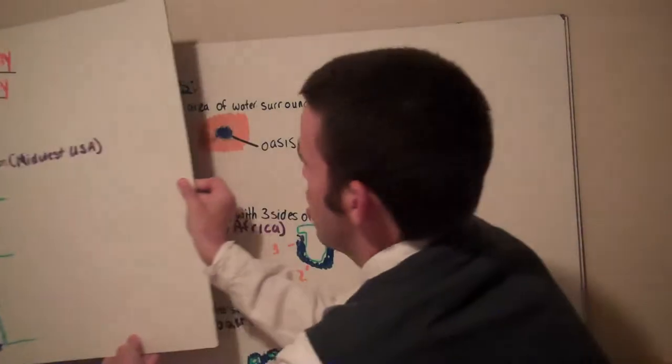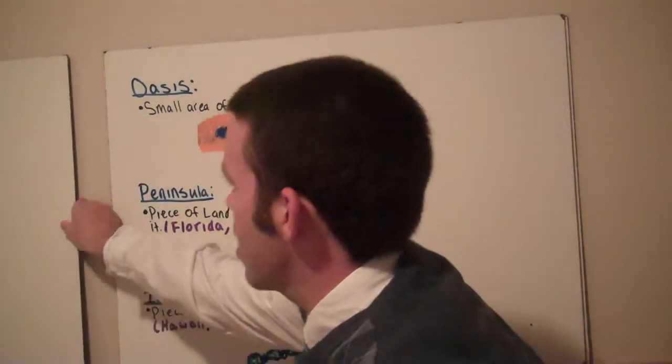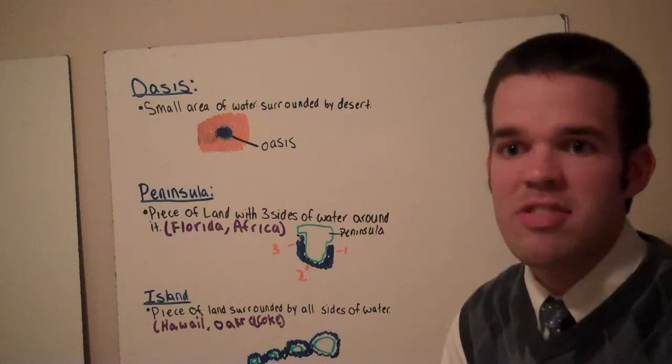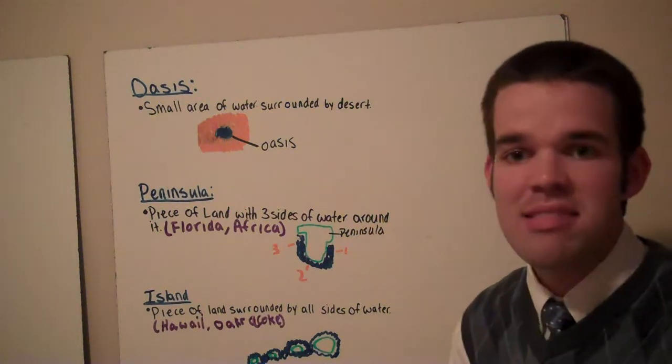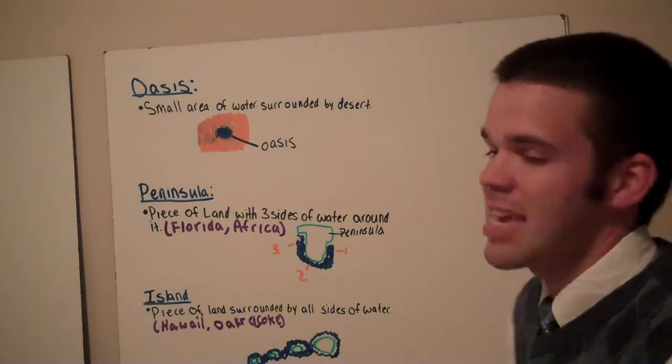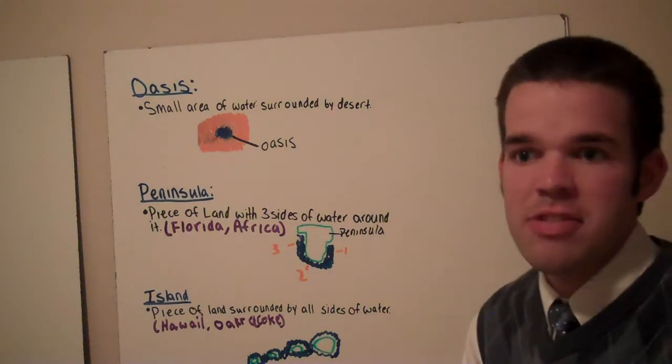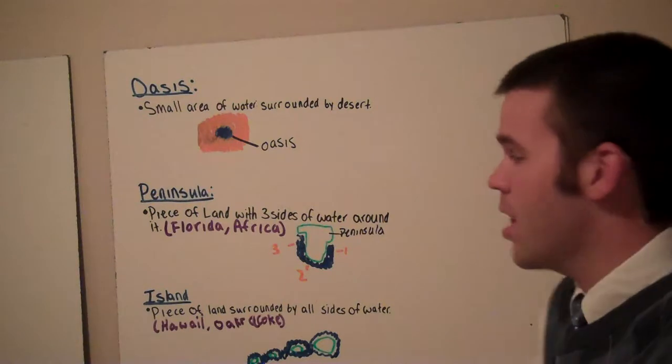Let's move on to oasis. An oasis is a small area of water surrounded by desert. Most oases today are located in Africa and the Middle East, the more desert-prone climates.